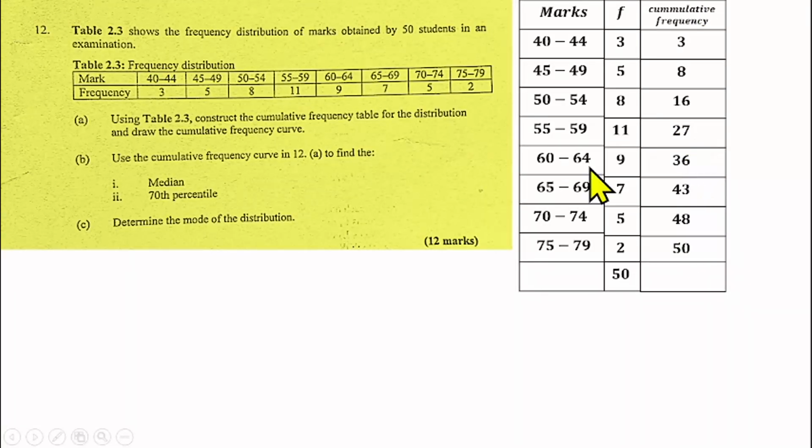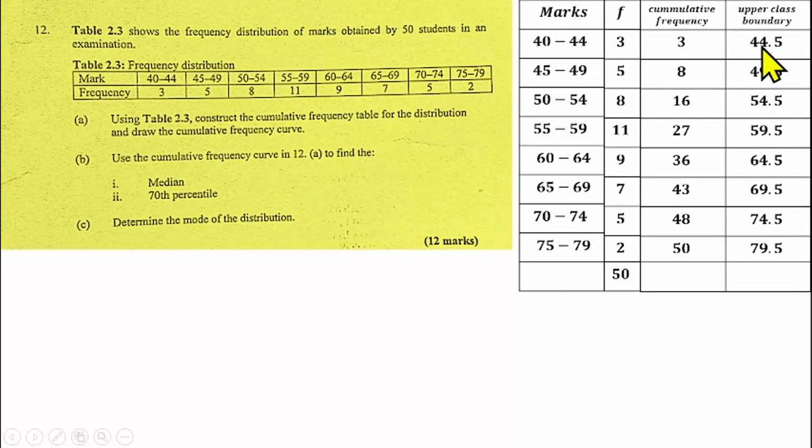After you cumulate your frequency, the next thing to do is to find the upper class boundary. Upper class boundary is gotten from the upper class interval. So you add 0.5 to your upper class interval to get the upper class boundary. So 44 plus 0.5 gives us 44.5, and for the next you add 0.5 to this, you have 49.5, and so on like that. So now this is called a cumulative frequency table, which is what we have constructed.